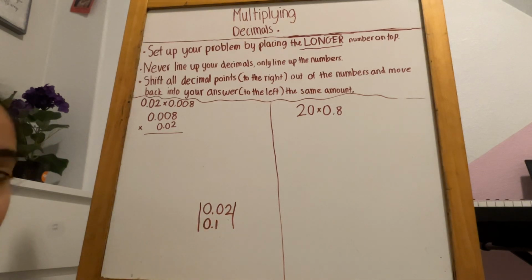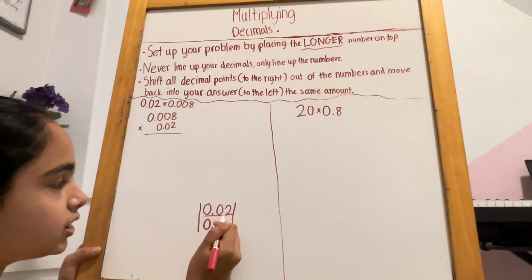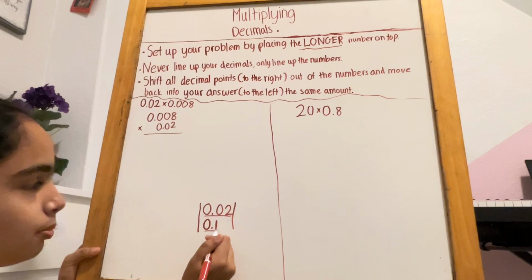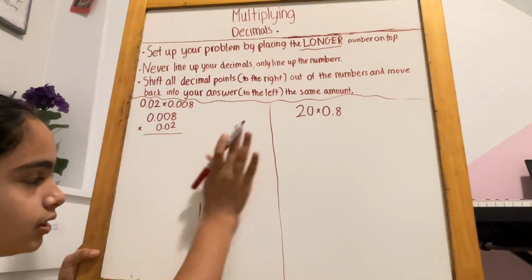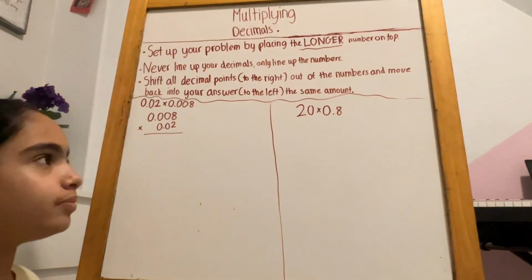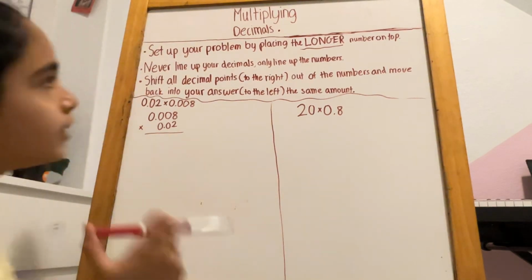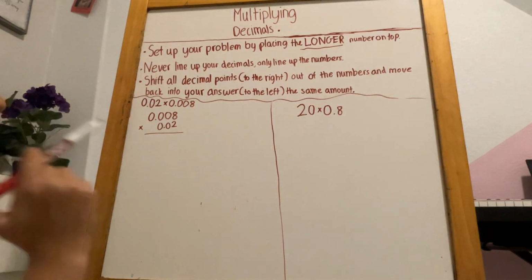So we see that 0.02 has more digits than 0.1. That's how you determine what is your longer number on top.